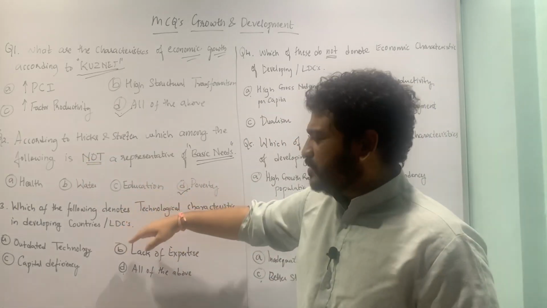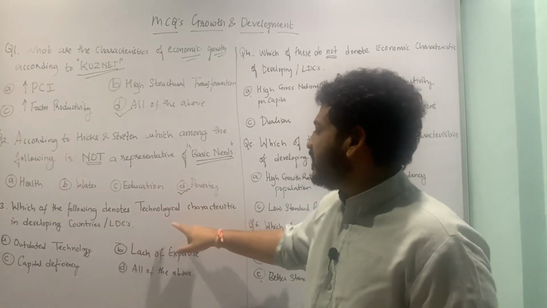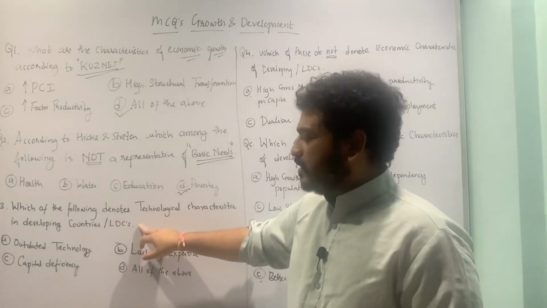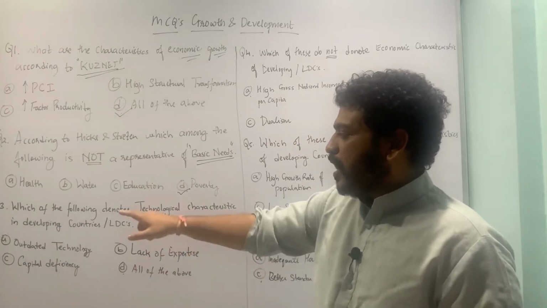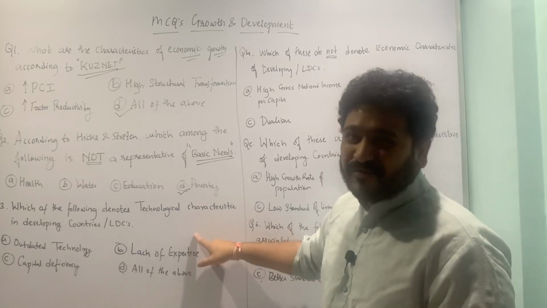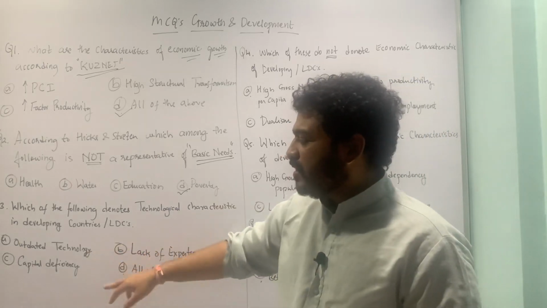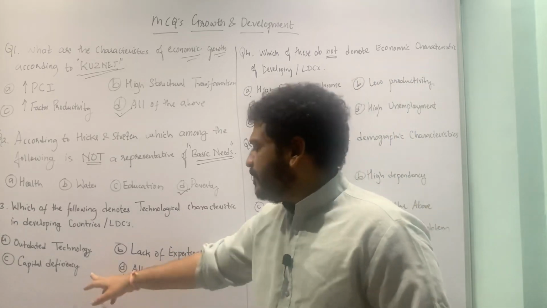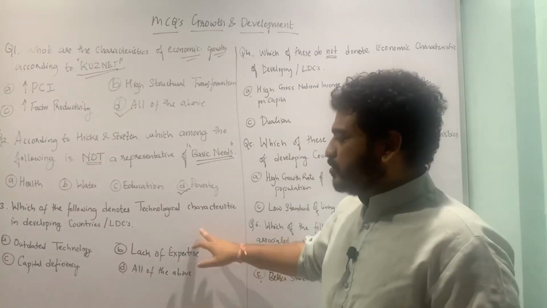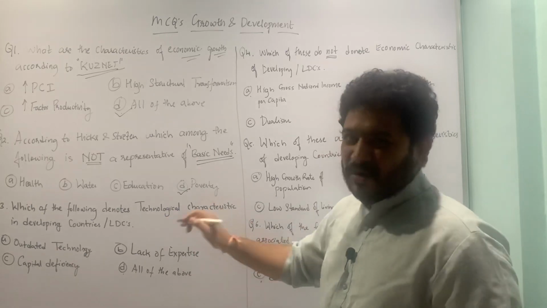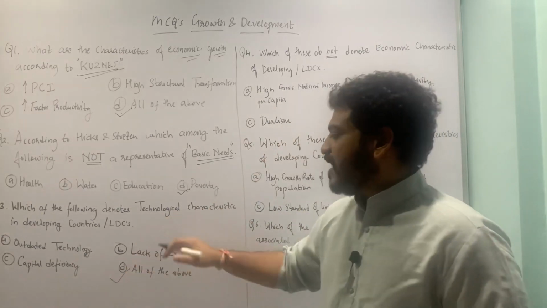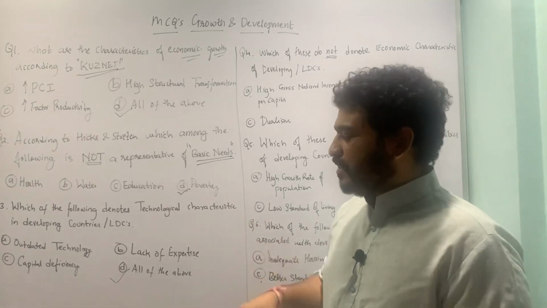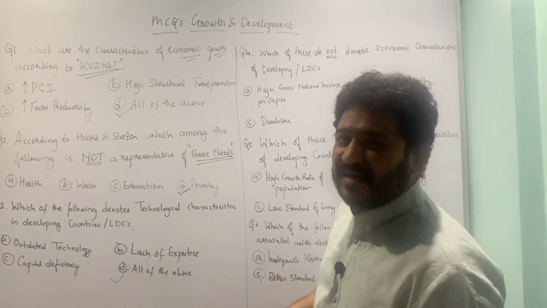Let us now move to the third MCQ. Which of the following denotes technological characteristics in developing countries or least developed countries? The options are outdated technology, lack of expertise, capital deficiency, capital in terms of both money as well as technology per se, and all of the above. These are all technological characteristics of least developed countries, that is lack of expertise, inadequate or outdated technology, capital deficiency, and things like that.